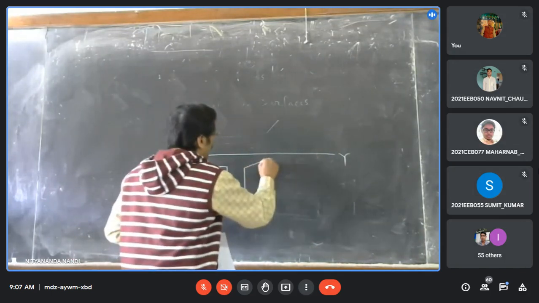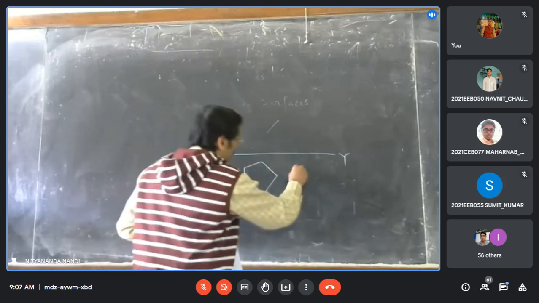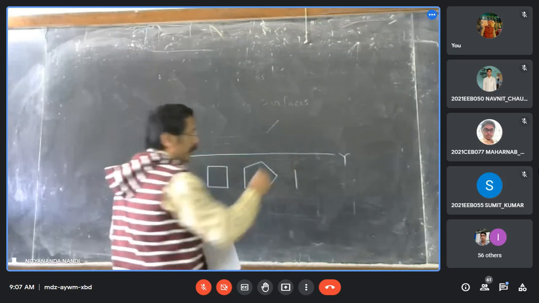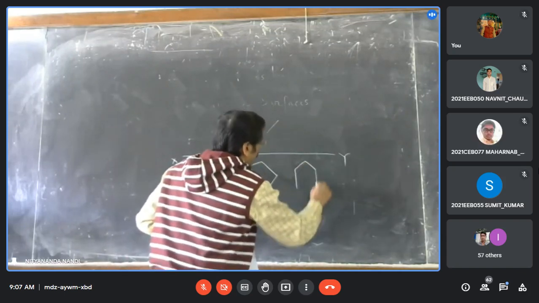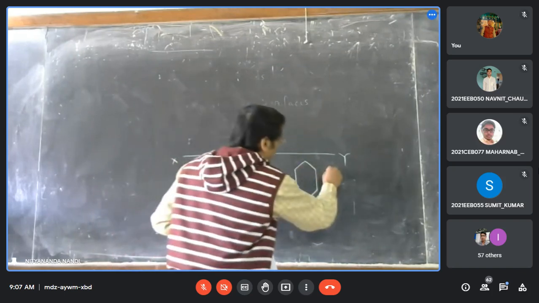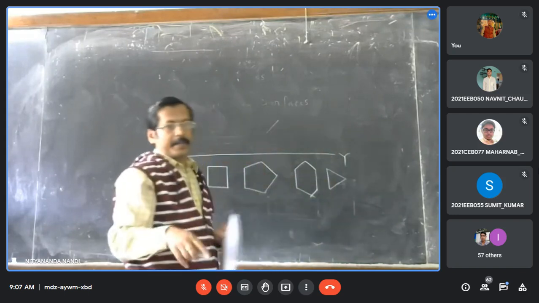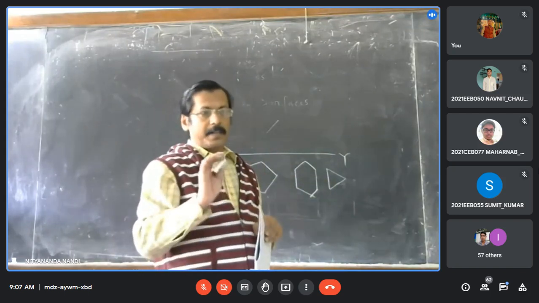If it is pentagon, then it will be pentagon. If it is hexagon, this will be perpendicular. If it is triangle, then it will be triangle. But this side will be perpendicular to XY. Clear up to this?